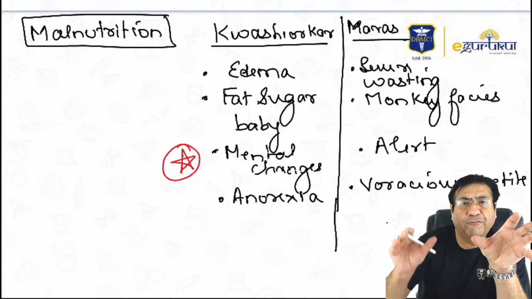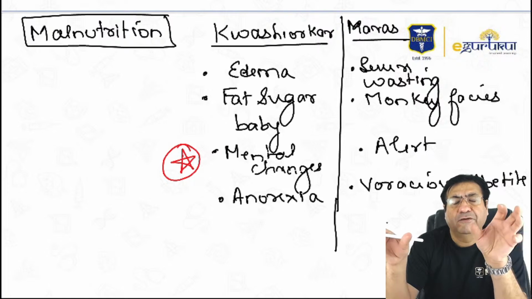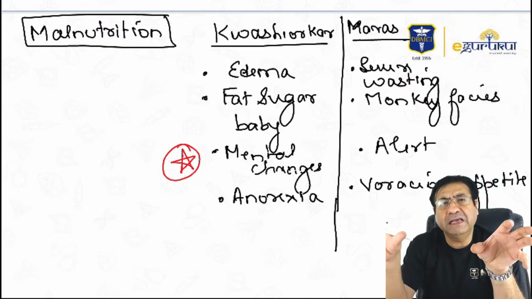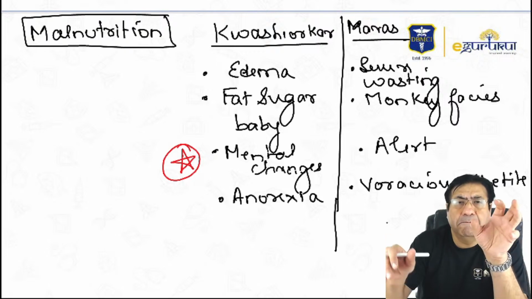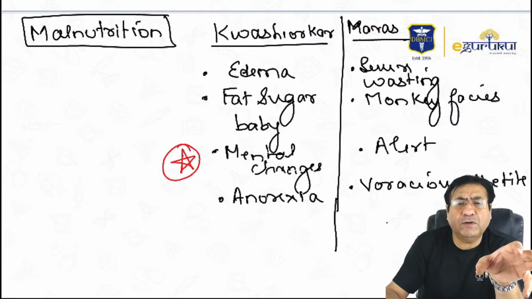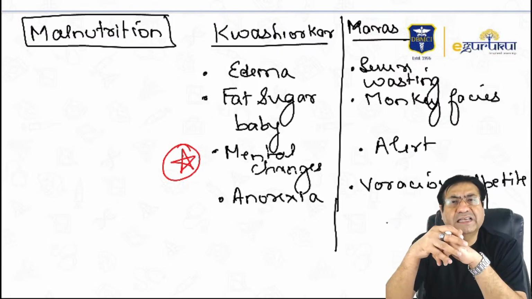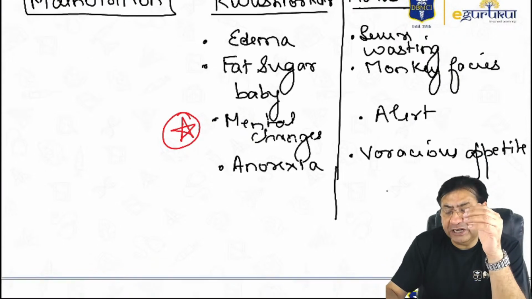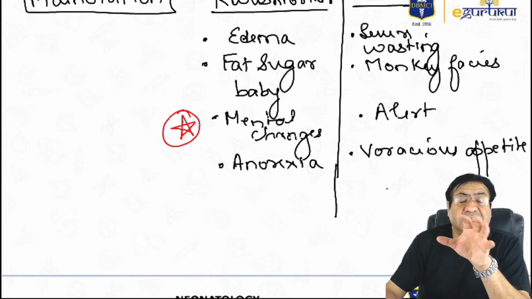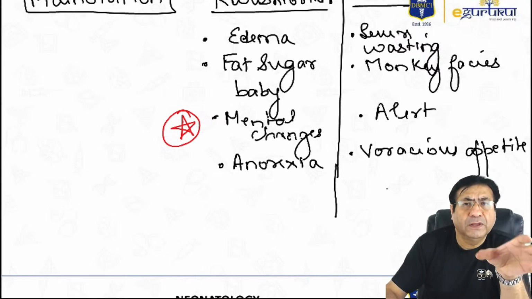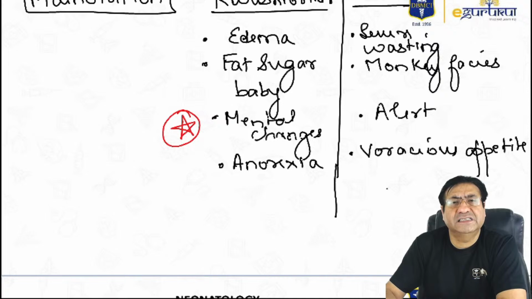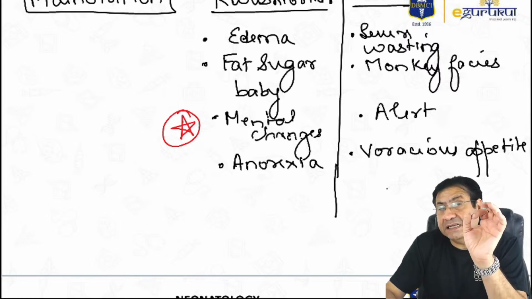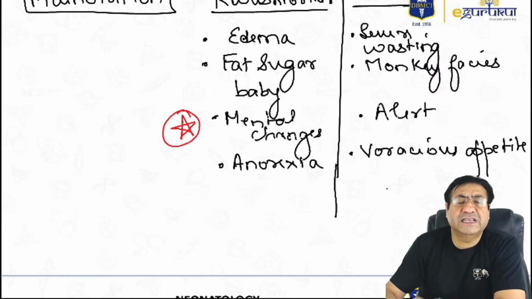Edema in kwashiorkor, wasting in marasmus. Fat sugar baby appearance in kwashiorkor, monkey face appearance in marasmus. Mental changes like apathy, irritability in kwashiorkor, alert look in marasmus. Anorexia, poor appetite in kwashiorkor, a voracious appetite in marasmus. Skin changes, hair changes in kwashiorkor, usually very rare in marasmus. So this is again a very important topic for your exams: differences between kwashiorkor and marasmus in children.